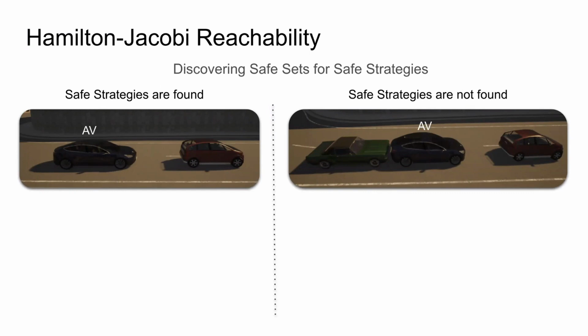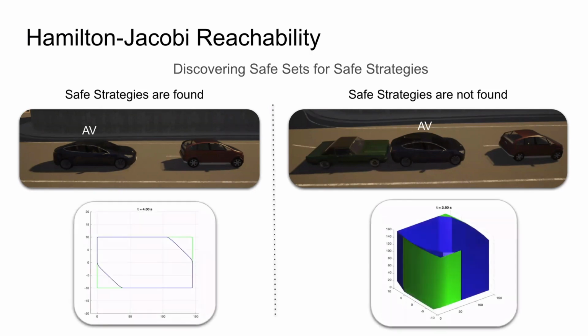However, in some cases, reachability can be too conservative, and it may be the case that guaranteeing safety is no longer possible. For example, in the simulation on the left, reachability is able to find a set of safe states that keep the autonomous vehicle from crashing into the other car. On the contrary, reachability fails to uncover any safe states for the simulation on the right.